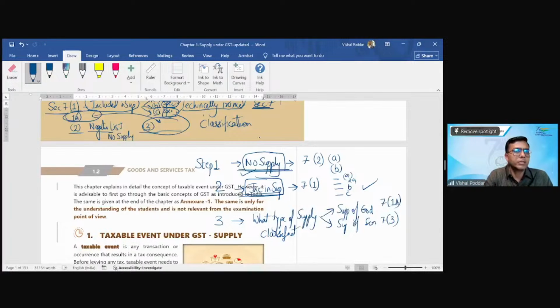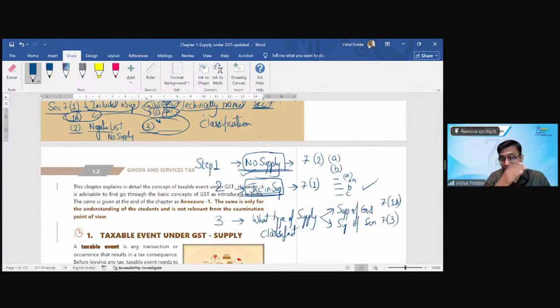If not 7.2, then come to 7.1 to check, okay, now I'm not completely outside the law. Let me check whether I fit in supply as per the definition given in 7.1 and whether I satisfy the requirements. Once you have concluded that yes, I am fitting in 7.1, it means my transaction is a supply. Then go to step 3, where you'll refer to 7.1A and 7.3 to find out, okay, what is the nature of my supply? Is it supply of goods? Is it supply of service?